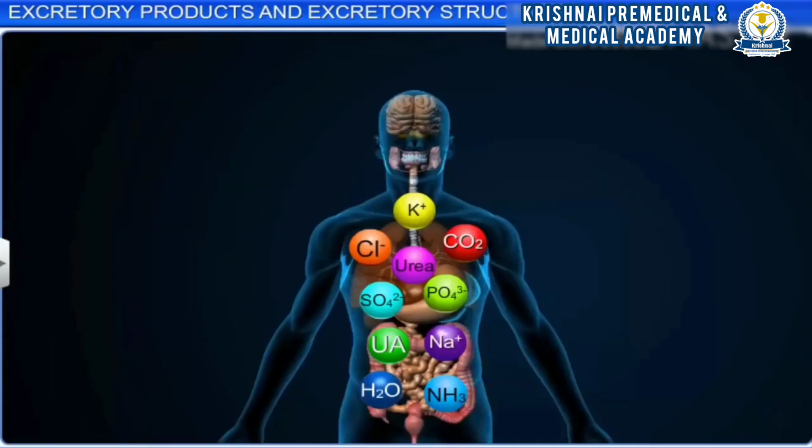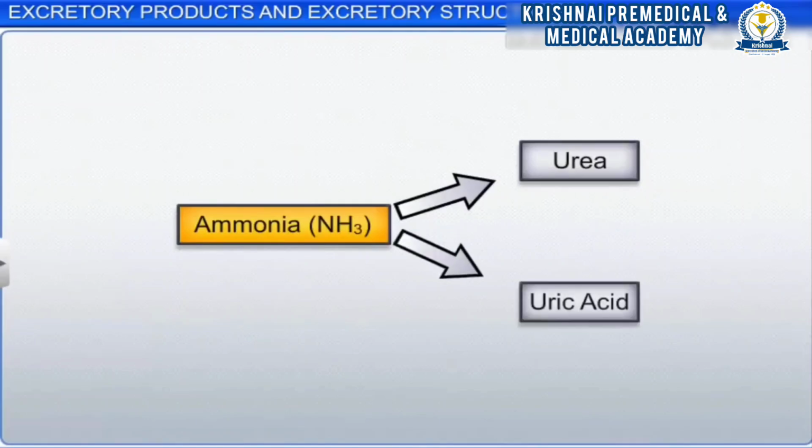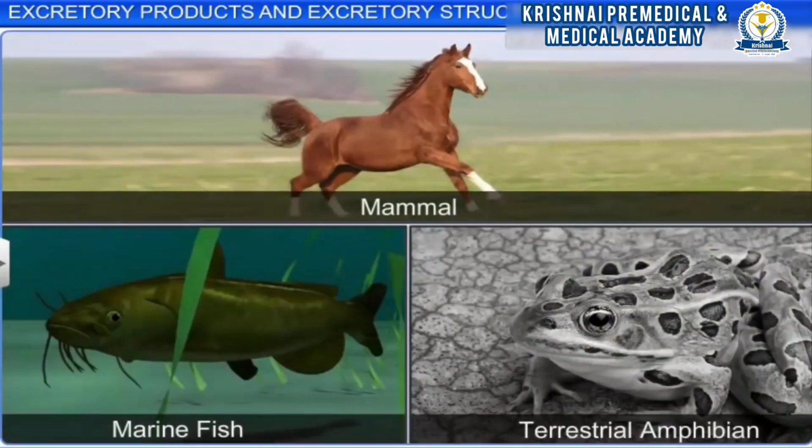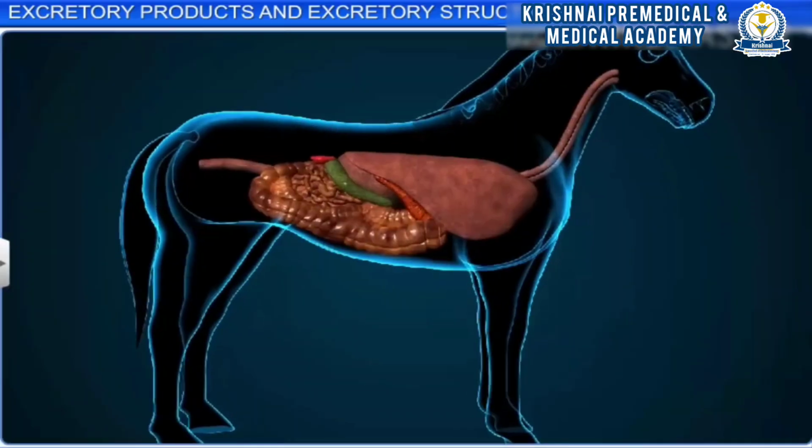As excretion of ammonia requires a lot of water, terrestrial animals have found a mechanism to convert ammonia into less toxic forms, urea and uric acid, which help conserve water. Mammals including humans and many marine fish and terrestrial amphibians excrete urea. Excretion of nitrogenous waste in the form of urea is called ureotelism, and such animals are called ureotelic animals.